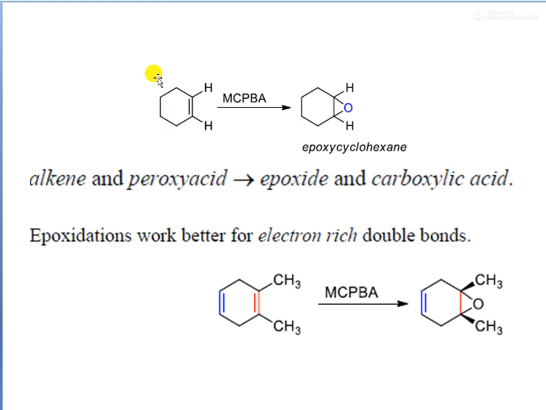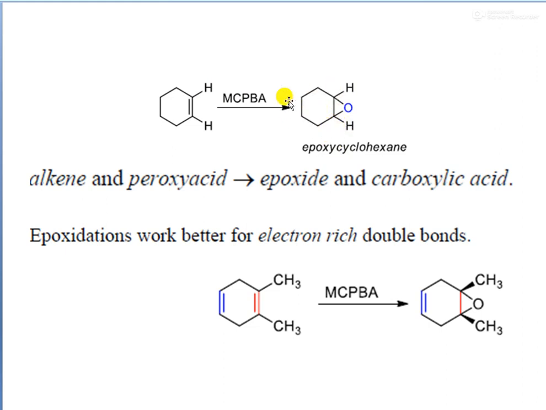So there is another alkene. This is a cyclic alkene. In this case also we can use a peroxyacetic acid like metachloroperbenzoic acid for the insertion of an oxygen atom in the double bond. So this is the structure of the epoxy cyclohexane.